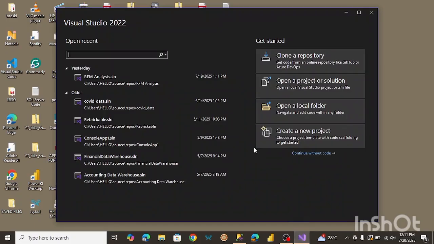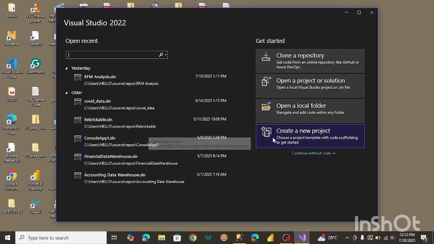Okay, so I'm in Visual Studio Code, the 2022 version. If you don't have this downloaded, I'll include a link in the description for you to download this. So what we're going to do, as you can see, here are some solutions I've created. I mostly use this for importing data sets from one place to another.